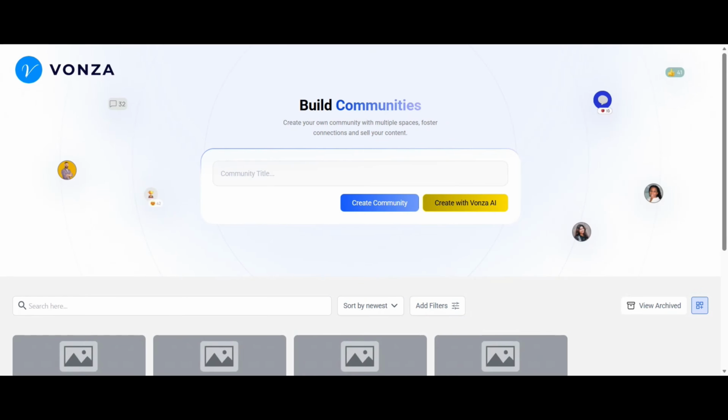So let's make this, should we make it, guys? Let's make this about men's powerlifting. And then we'll create with AI. And this is going to build us a whole community.